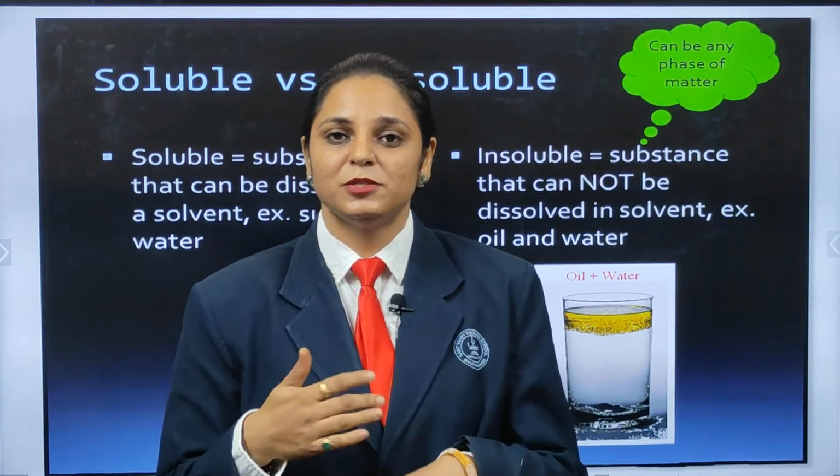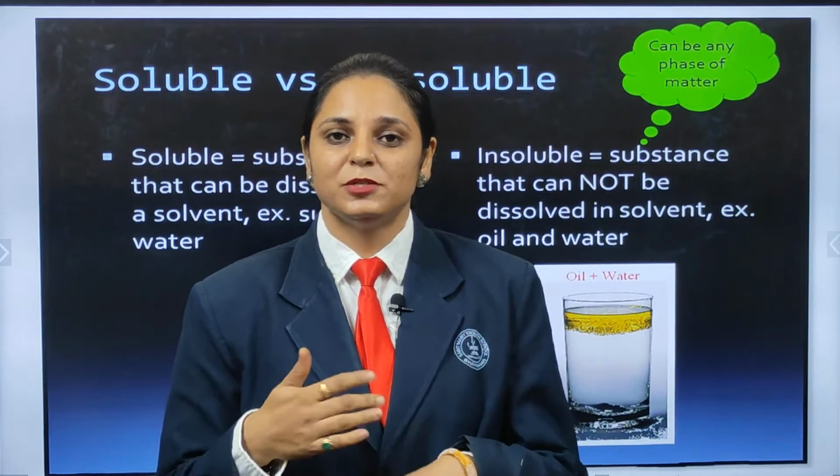Immiscible is a liquid substance that is insoluble in another liquid. The oil, as I showed you before, I have the oil in my hand. If I pour it again, it is immiscible. Both are in the liquid state, and they are not miscible with each other. That is why they are termed immiscible.